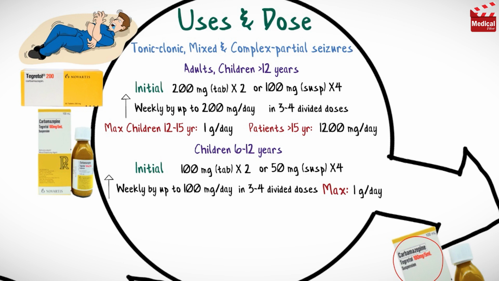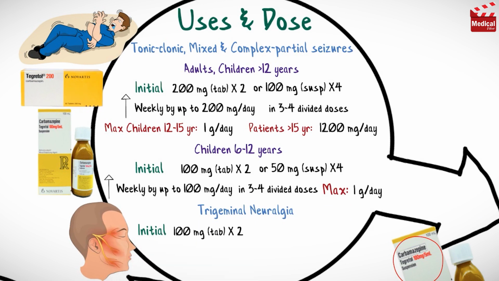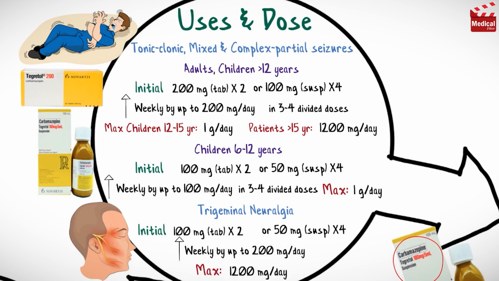Carbamazepine is also used in the management of pain and trigeminal neuralgia. And the usual initial dose in this case for adults is 100 mg tablets twice a day, or 50 mg suspension 4 times a day. That can be increased by up to 200 mg per day, in 3 or 4 divided doses until pain is relieved. And the maximum dose is 1,200 mg per day.